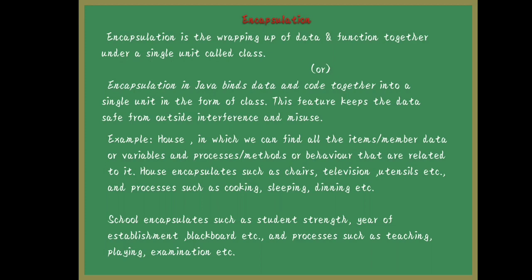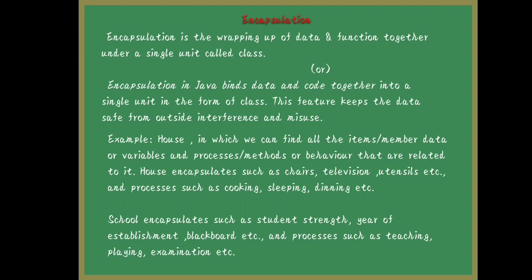Example, you can take a house, right? If you see a house, so many items are there. What are the items? The table, chair, cooking utensils, television, etc. What are the behaviors, that is processes or methods, you can see? You can watch television, cooking, sleeping, dining. These both are put together into a single unit called house here. It is encapsulation.